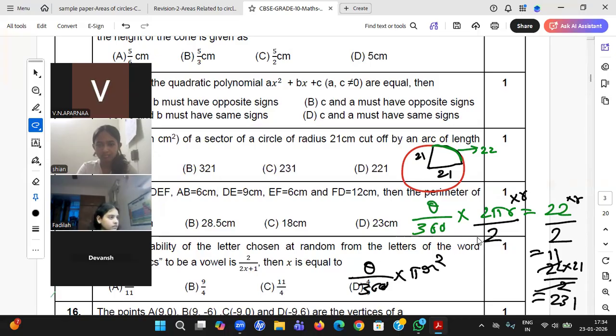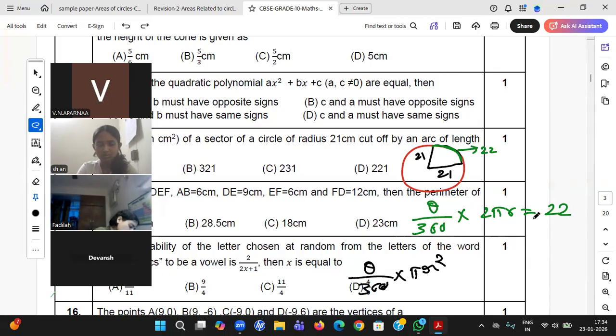This is the way you can increase your speed, student. Okay. Understood? So this is the way you can increase your speed. Again, I'm repeating for the students who did not understand. I have just taken whatever he has given, and I see what I want. What extra thing is there? Theta by 360, theta is the same. Pi, I have 2 pi. I'll divide by 2, 2 gets cancelled, I'll get pi. But I want r square and I have only r, so I'll multiply by r here. R square I'll get, but I should multiply by r here also. R is 21 as given. 22 into 21 by 2, 11 into 21 is 231.